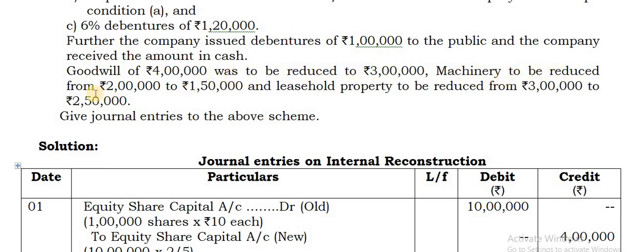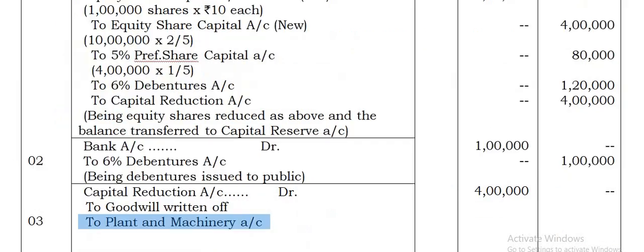Similarly, machinery to be reduced from 2 lakhs to 1,50,000. So 2 lakhs is there, and 1,50,000 is the reduced money. So what is the difference there? 50,000 is written off. Leasehold property to be reduced from 3 lakhs to 2,50,000. So here 50,000 rupees has to be reduced. Goodwill 1 lakh, then machinery 50,000. Then leasehold property, how much has to be reduced? 50,000 has to be reduced. So that you can take.